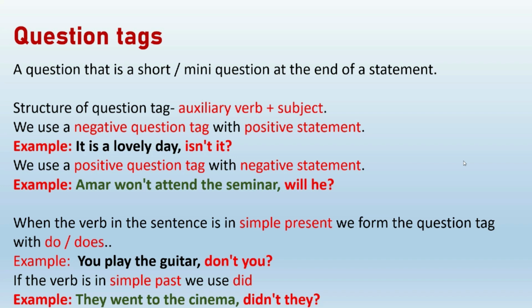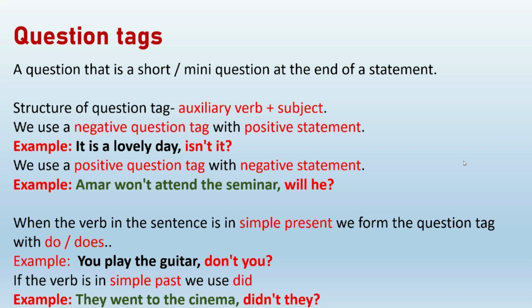And next you need to identify what kind of tense it is. It is in simple present tense. When it is in simple present tense, you will use do or does when you identify that the verb is in present tense. Now let us check once. You play the guitar, don't you? As the sentence is a positive statement, you write the negative question tag.